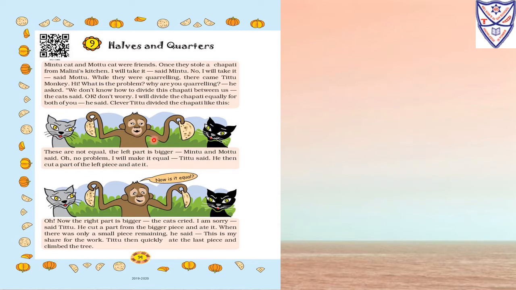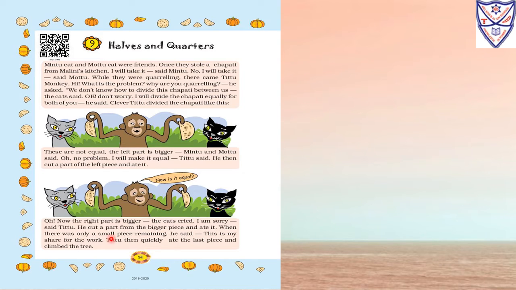So what did the monkey do? He cut the other unequal part and ate it. Now the monkey asked, "Now is it equal?" "Oh, now the right part is bigger," the cats cried. "I am sorry," said Titu. He cut a part from the bigger piece and ate it. Again he cut the part which was bigger and ate it.